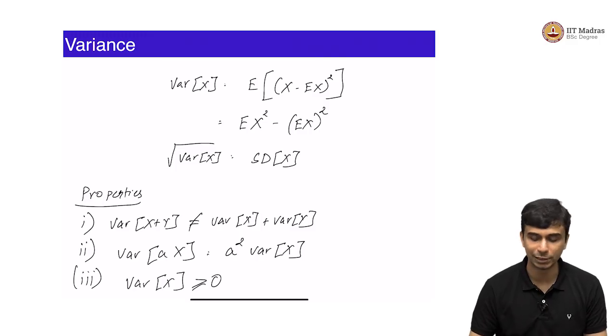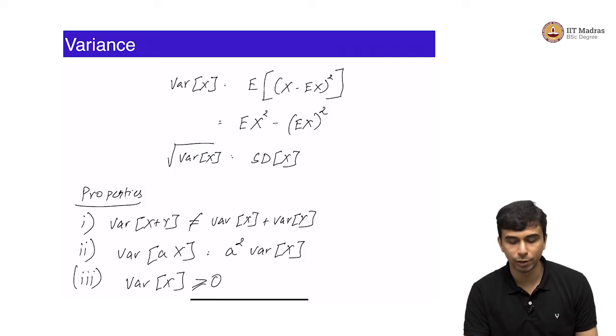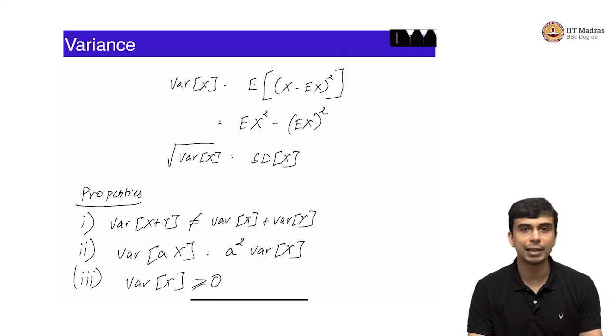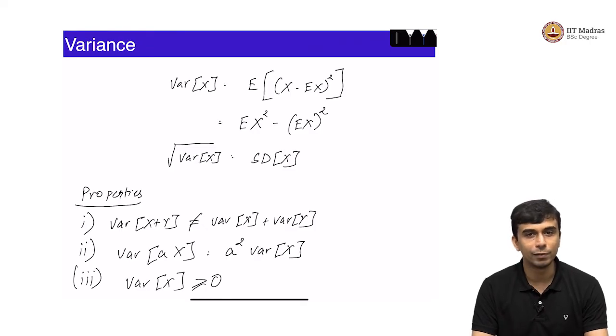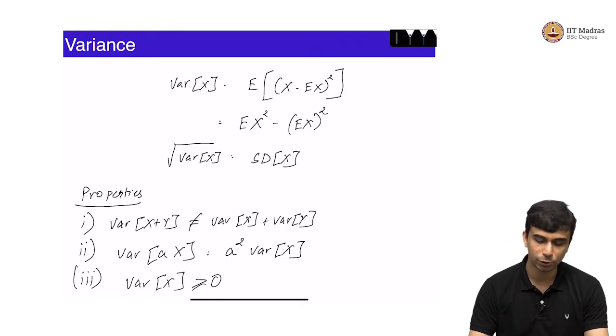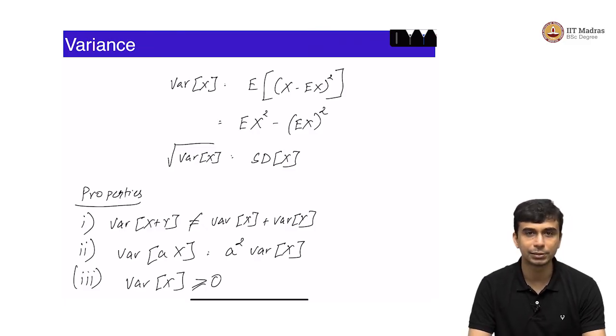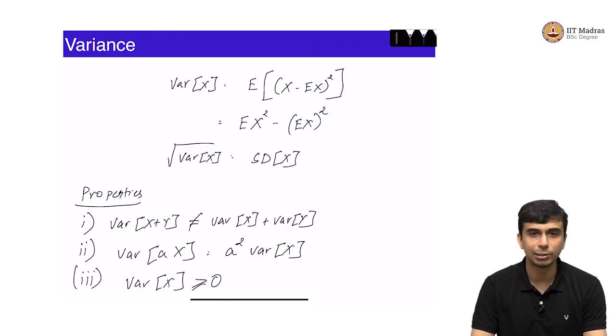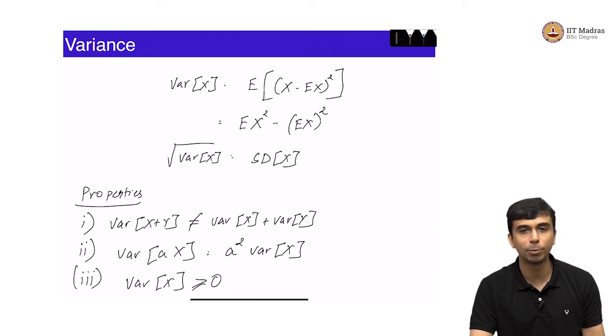When is it 0? That is the next question. If y equals x minus Ex the whole square, the only time when the average of y is equal to 0 is if y is always equal to 0. When is y always equal to 0? That means that x is always equal to Ex. That effectively means that variance of x is equal to 0 if and only if x is a constant. X is always equal to the same thing regardless of what the outcome is.